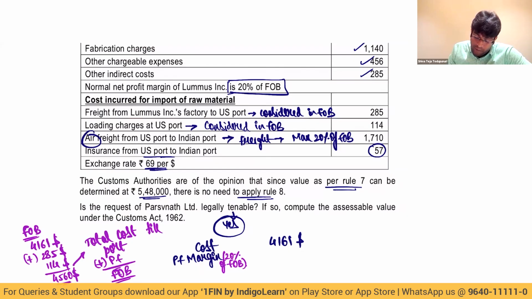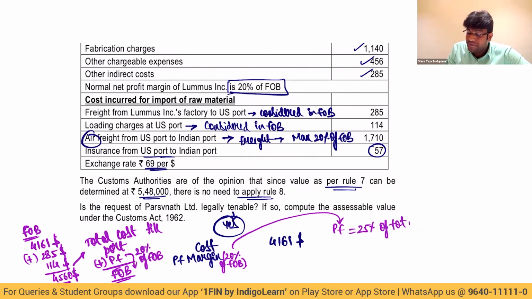And they told profit figure is 20% of FOB. So can I say that when profit is 20% of FOB, then profit will be 25% of total cost? Is it acceptable? 100% answer is yes. We know pure mathematics.